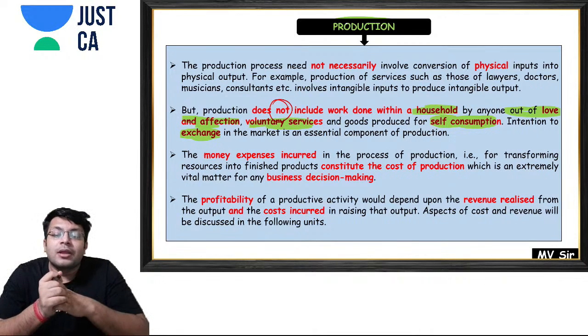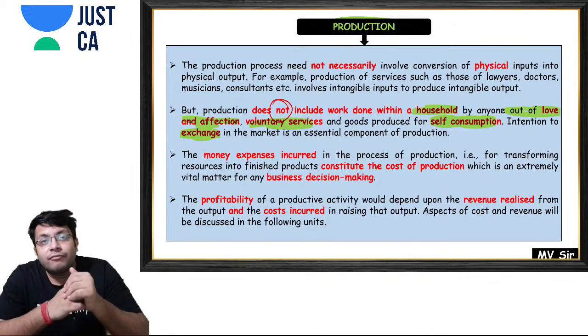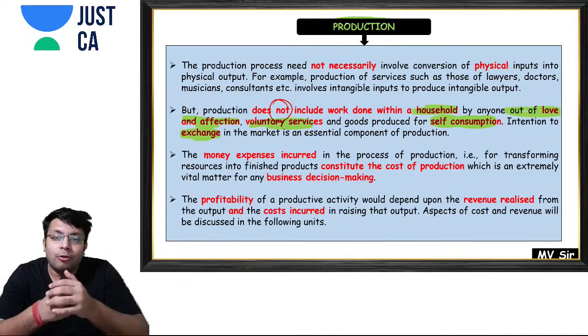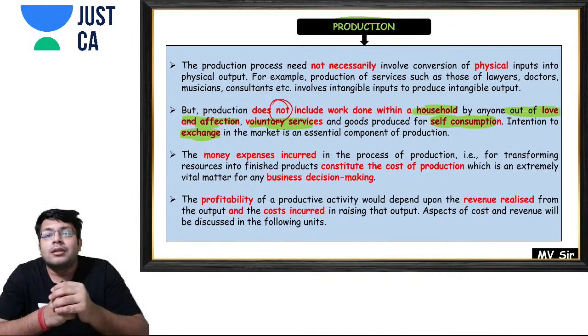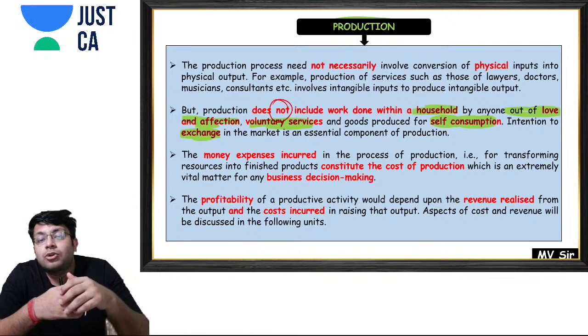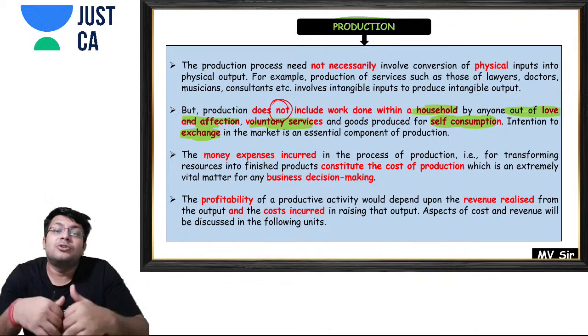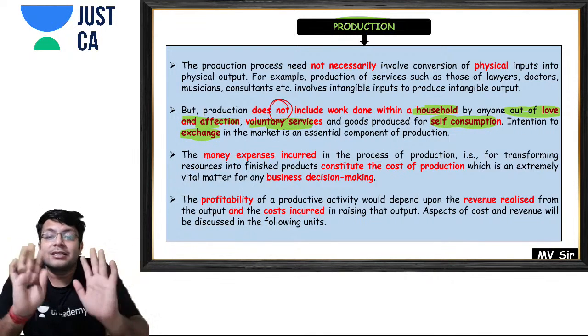For example, when your mother cooks food at your home for you, she is not doing it because you will give her money. She is doing it out of love and affection. She is doing it voluntarily for you, so that doesn't come under production.